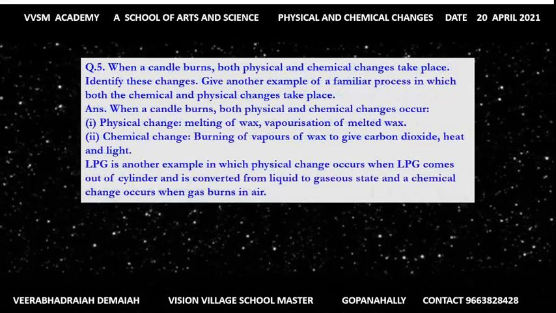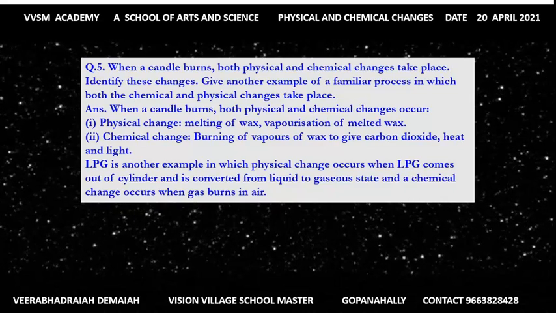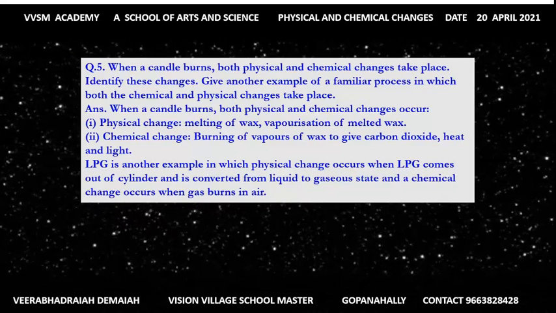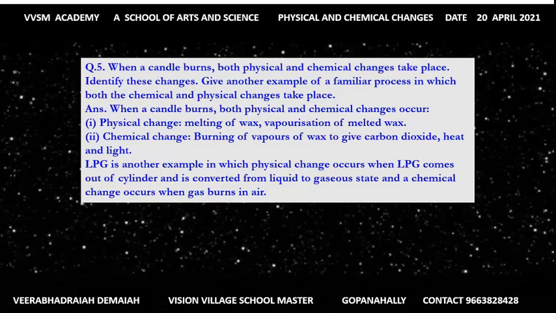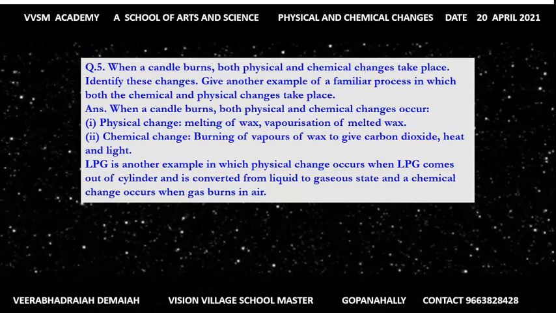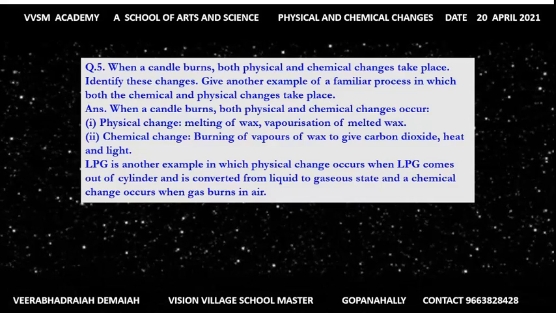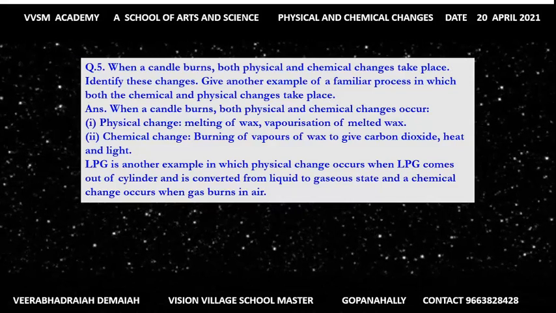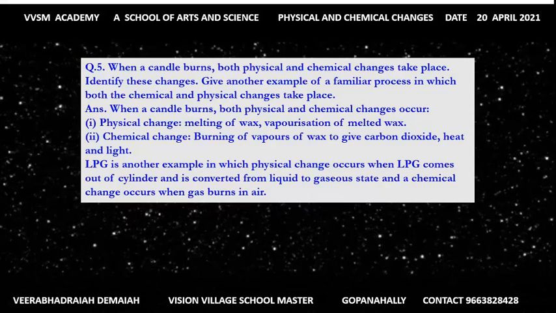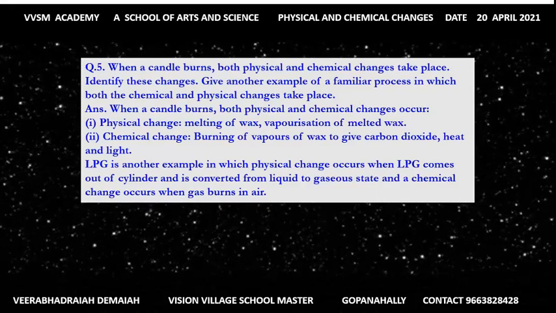Question number 5. When a candle burns, both physical and chemical changes take place. Identify these changes. Give another example of a familiar process in which both chemical and physical changes take place. So what is the chemical change? Burning of vapors of wax to give carbon dioxide, heat and light. LPG, liquid petroleum gas, is another example in which physical change occurs when LPG comes out of the cylinder and is converted from liquid to gaseous state, and chemical change occurs when the gas burns in air.